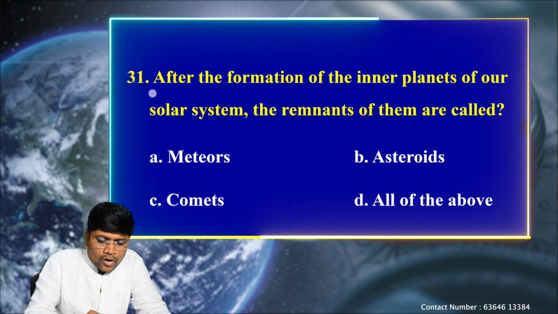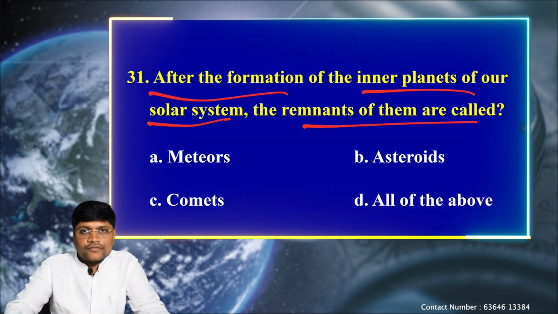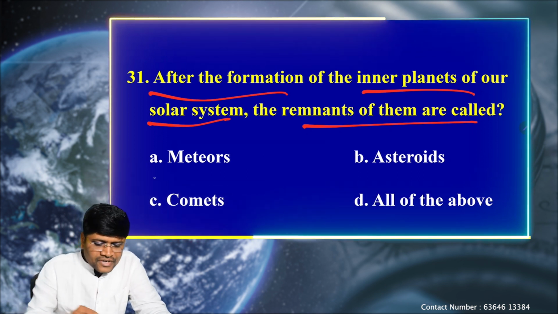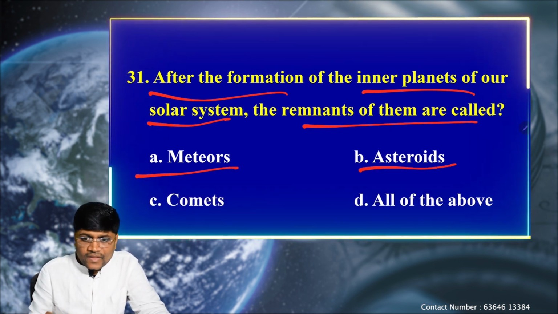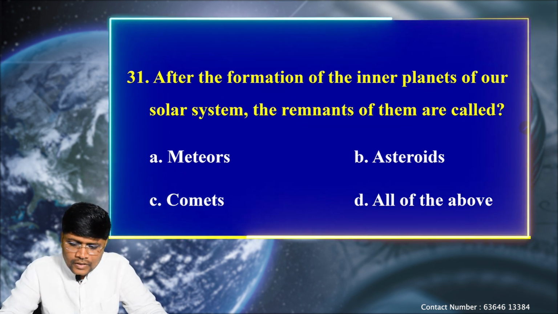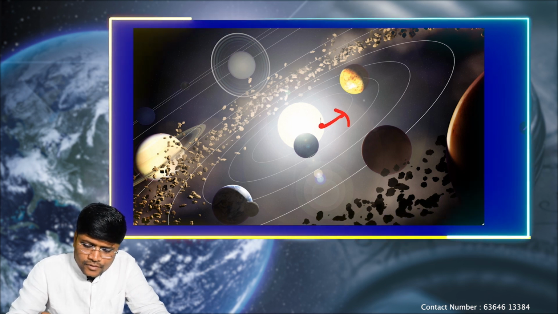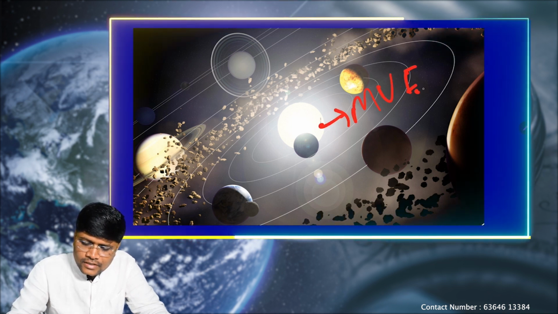Next question. After the formation of the inner planets of our solar system, the remnants of them are called option A, meteors, B, asteroids, C, comets, and D, all of the above. Let's see the explanation. See again, after the sun, we have Mercury, Venus, Earth, and Mars.